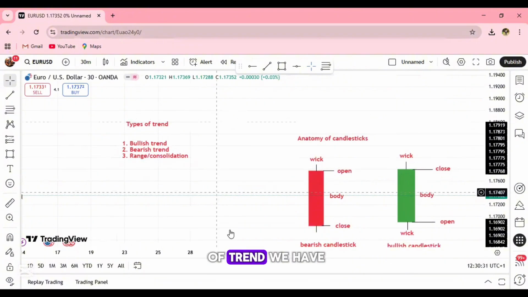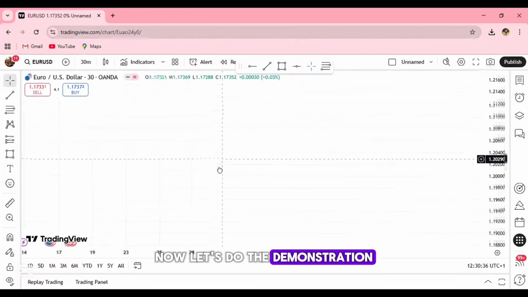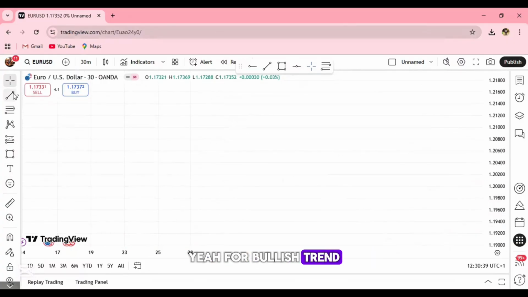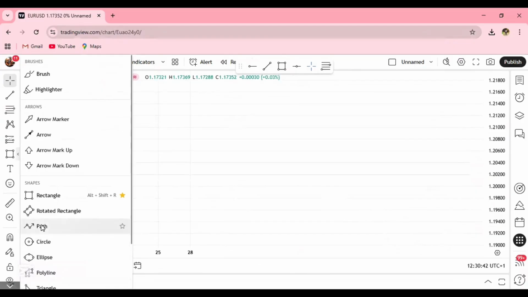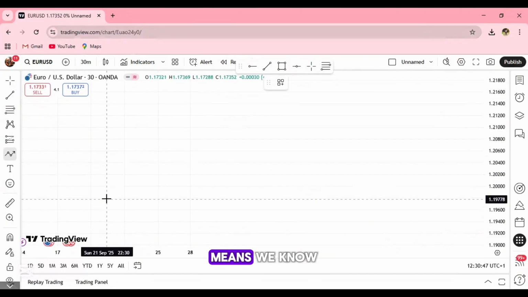These are the types of trend we have in the market. Now, let's do the demonstration for the bullish trend. Bullish trend, as the name implies, comes from the animal we call the bull. You know how the bull moves. It moves with force. So bullish trend means a buying trend, when the market is going in a particular direction continuously, buying to the upside continuously.